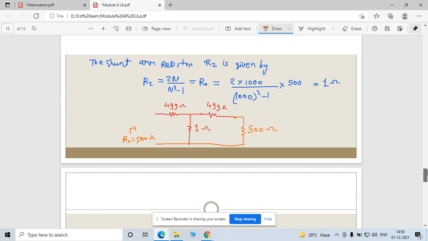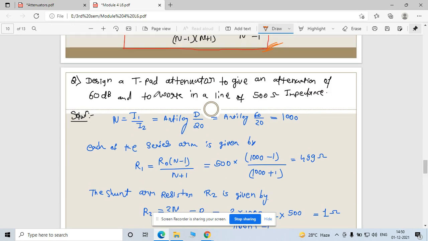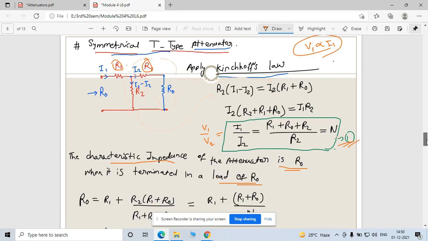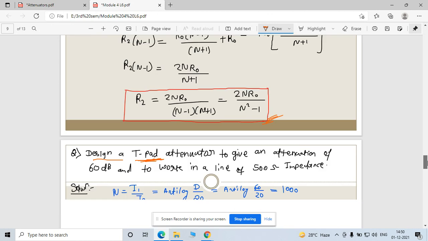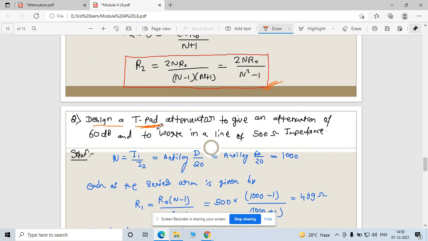Now see, one question is given here. You have to design a T-pad. Now see, T-pad is given here, means your circuit is symmetrical. So don't be confused, in the question itself it is given. So if a T-pad is given, then these two resistances R1 are the same, right? These two resistances are the same because your circuit is symmetrical. For a symmetrical circuit, you call it a pad circuit, right?